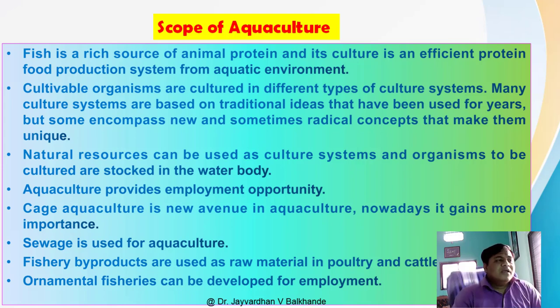Again, cage culture or cage aquaculture is a new avenue in aquaculture. Nowadays it gains more importance. Cage aquaculture we will discuss later on. And sewage is also used in culture. I just explained that wastewater can be used for fish culture. The byproducts are used as raw material in poultry and cattle feed. Whatever byproducts are made from the fishery industries are also useful for poultry and cattle